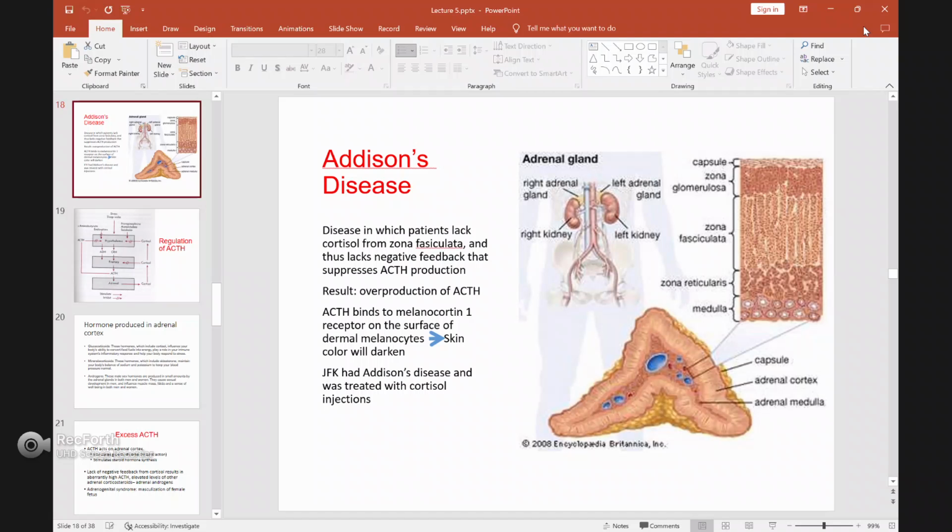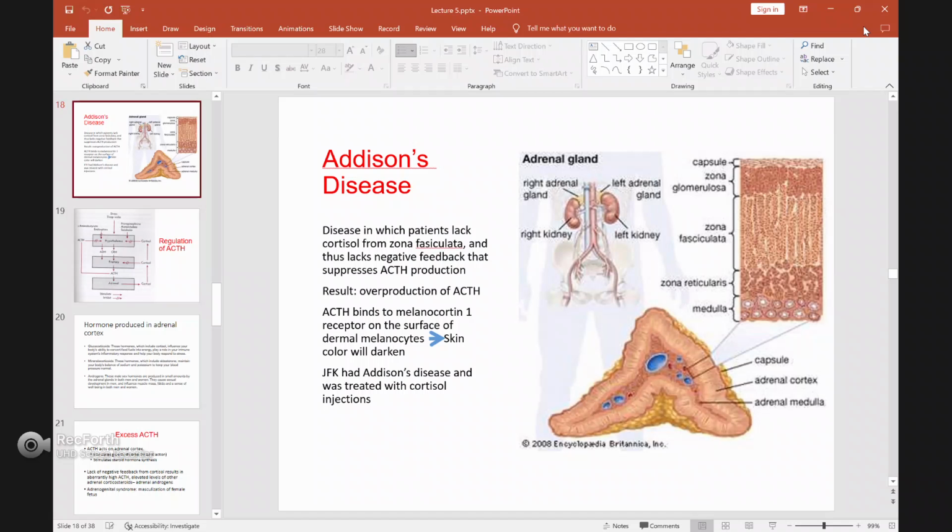Melanocyte is the cell in your skin. Because the level of ACTH is high in the blood, it starts to bind to non-relevant receptors, which is the melanocortin 1 receptor in the skin, and then it turns your skin a dark color. It will darken your skin color.